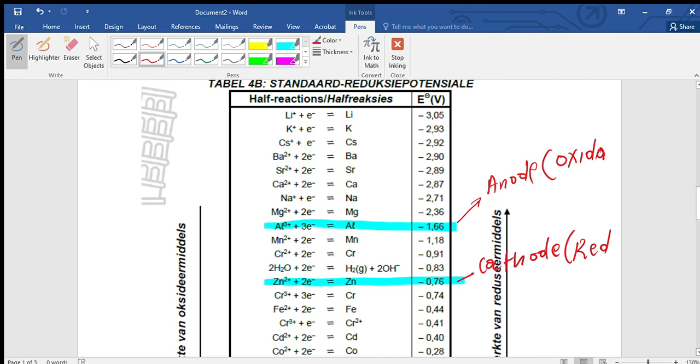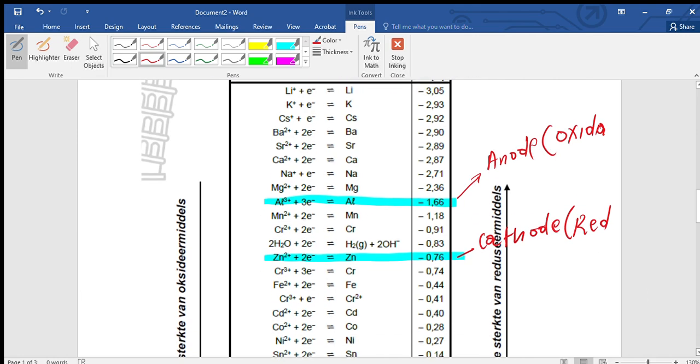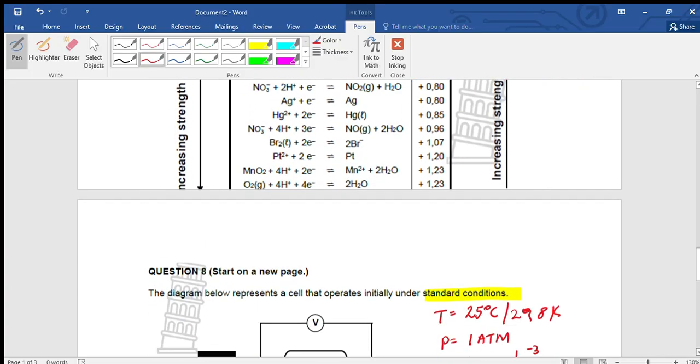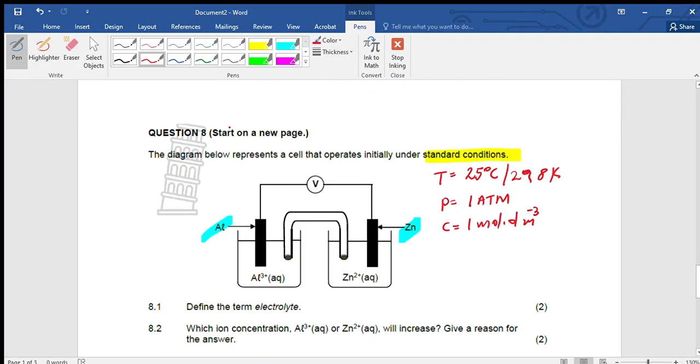So aluminium will undergo oxidation. Zinc will undergo a reduction reaction. Which means on this side, zinc will have a reduction reaction, that is Zn2+ plus 2 electrons to form Zn, which means zinc gains electrons.